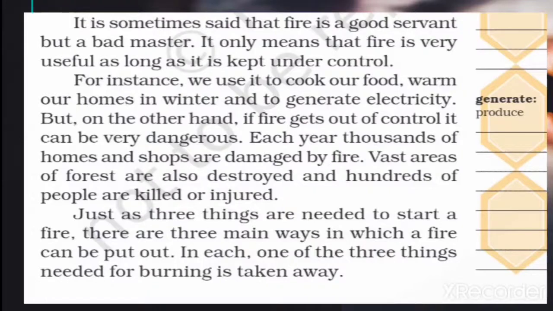We will learn these 3 things, how to stop the fire, how to put out the fire, in our next video. So students, try to understand these 3 answers: what is fire, what are the 3 things to produce fire, and how fire is a good servant and a bad master. Now in our next video, we'll learn which are the 3 things we can use to control and put out the fire.